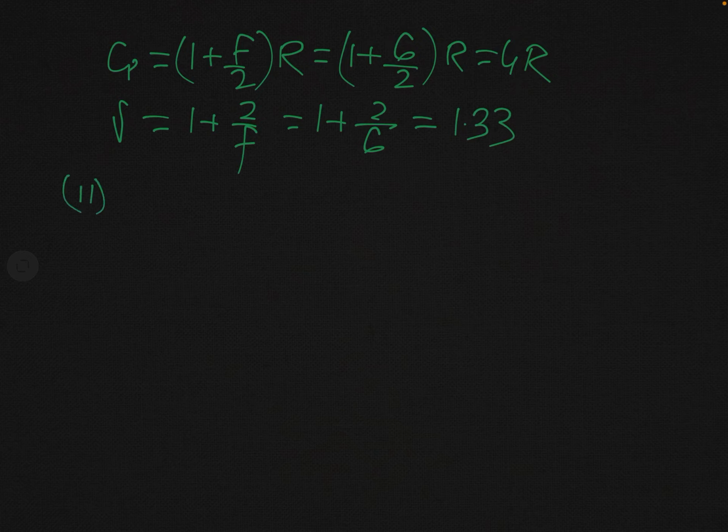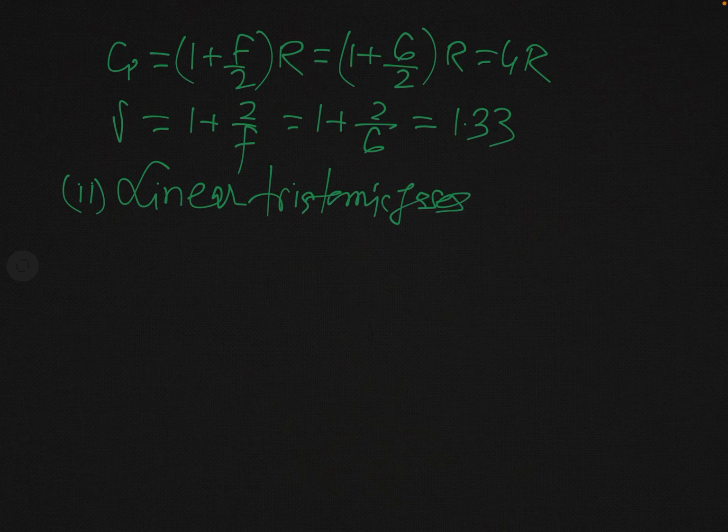And when we consider the linear triatomic gas, at normal temperature, you have seen this is the schematic diagram for its structure.